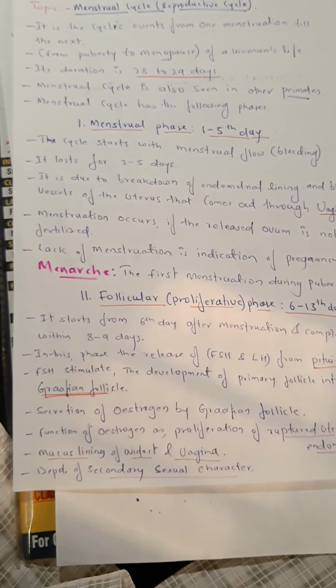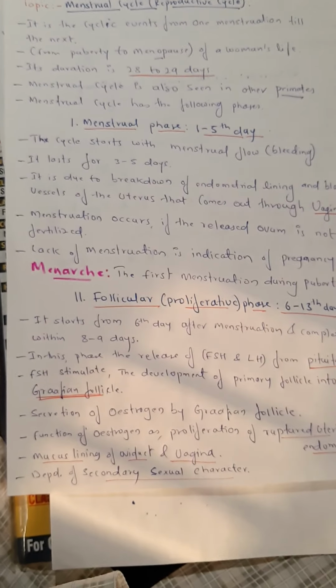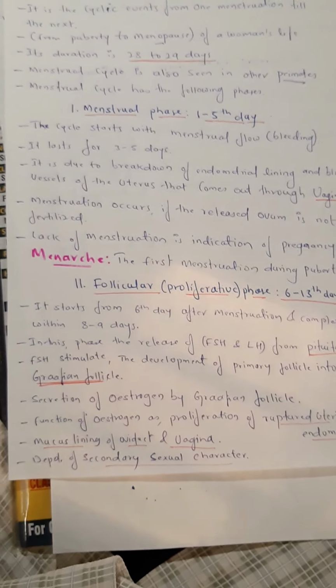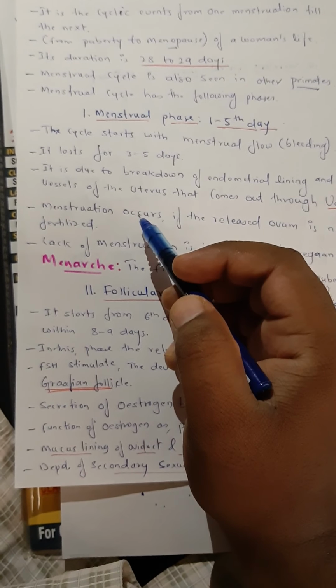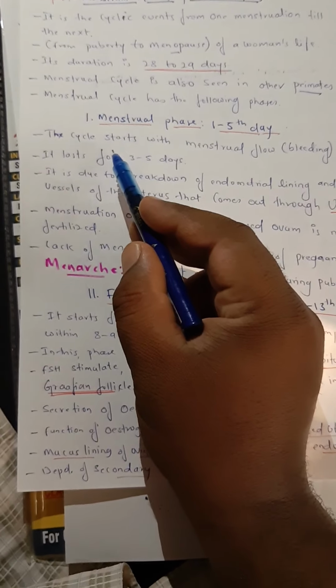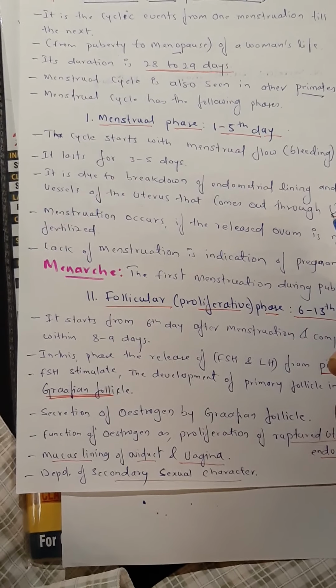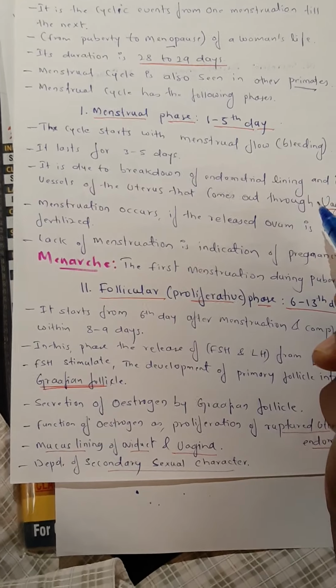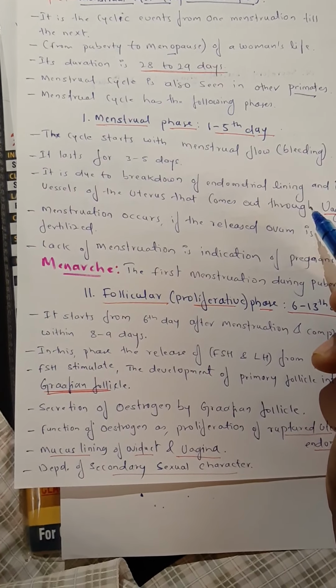This is not the 28th day of the calendar. It may be any day, any date for that woman. When the bleeding starts, when the flow starts, that is considered the first day of the menstrual cycle. On average, this takes about 1 to 5 days.